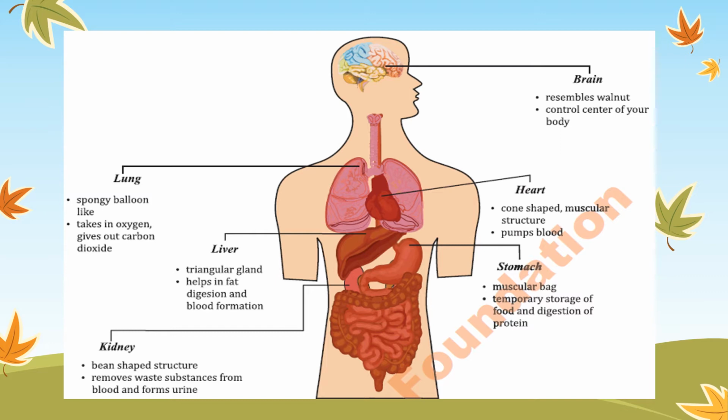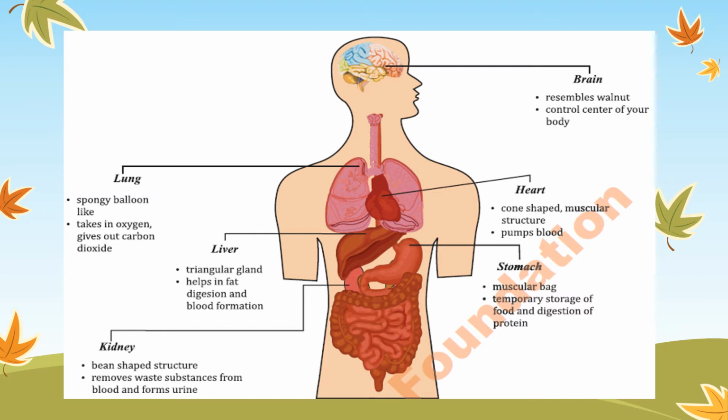You can see clearly in this picture the heart is cone shaped and it is a muscular structure, meaning it is made up of muscles. And what is the function of this heart? It performs the particular function of pumping or transportation of the blood.